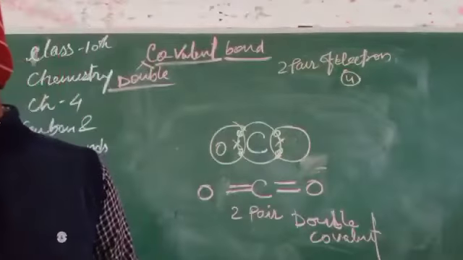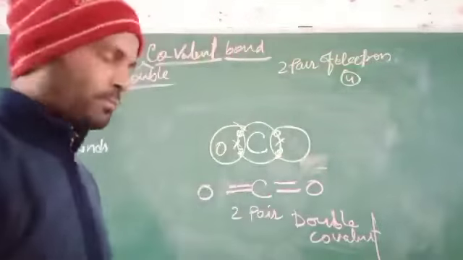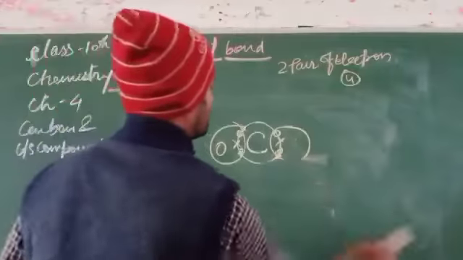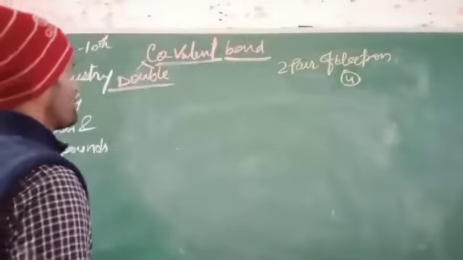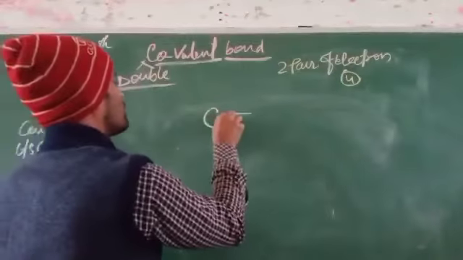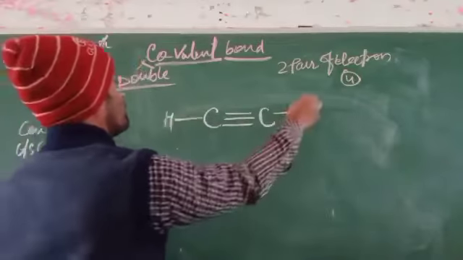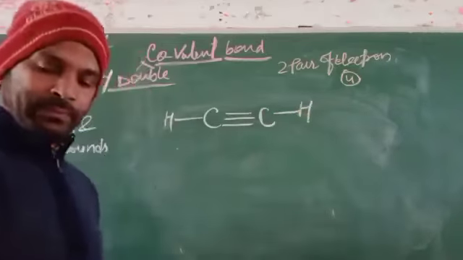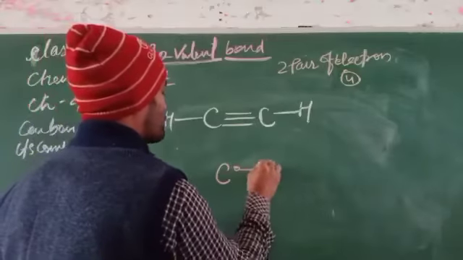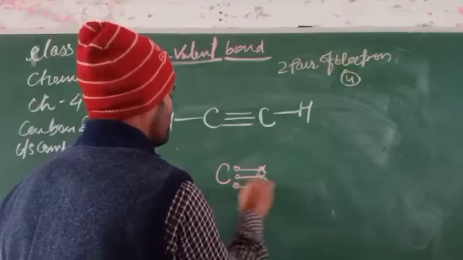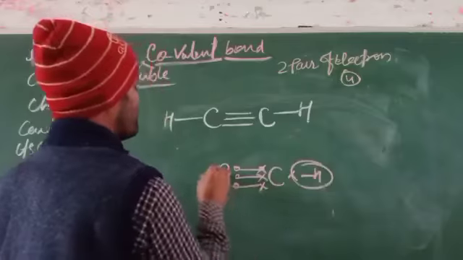In the other case, if we move on to the next one, that is the triple covalent bond. A triple covalent bond can be shown by the carbon, that is ethyne. So in the case of ethyne, 3 pairs of electrons get shared, and one is shared by hydrogen.